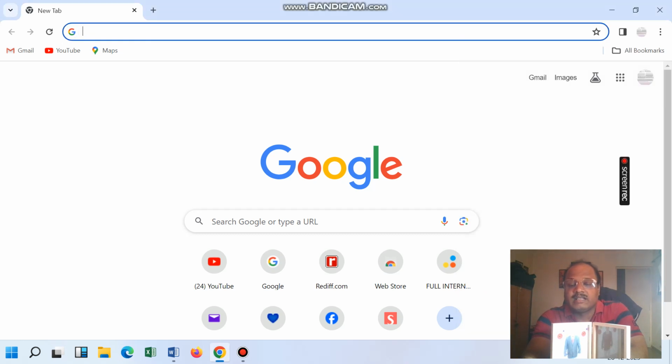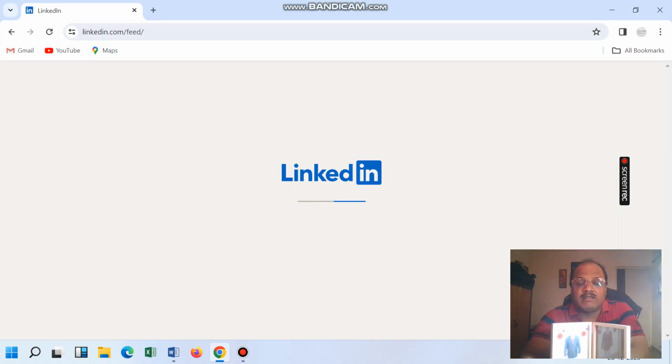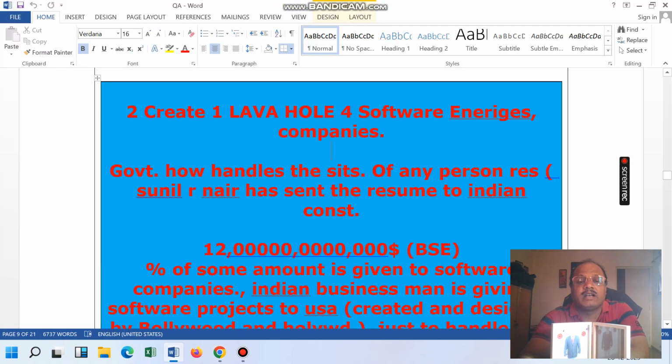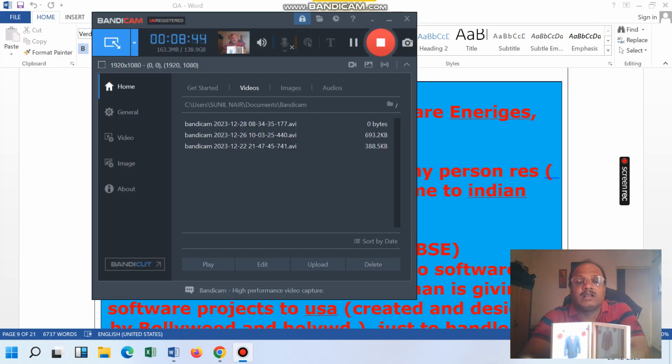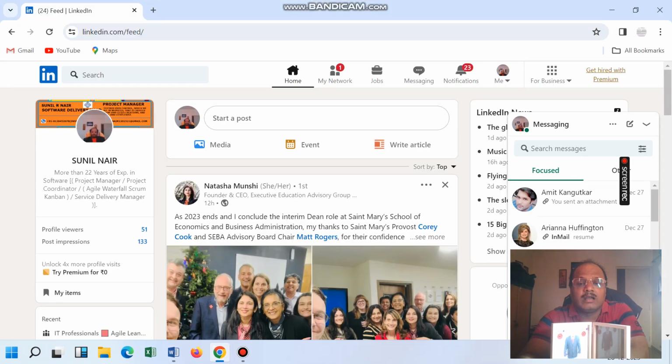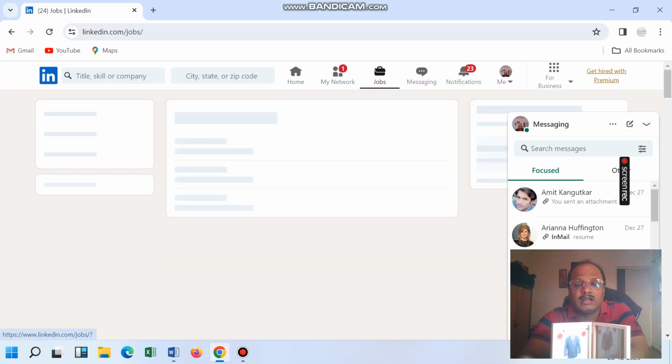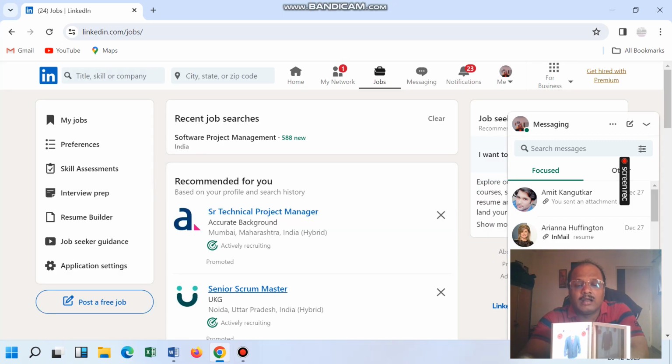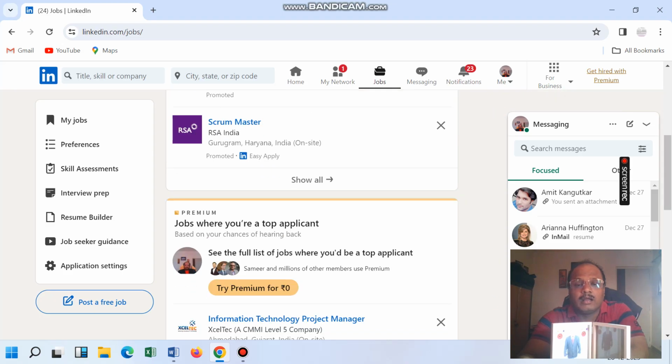So like this, things are there. One of the persons told that yes, the lava industry is connected up to that level. So up to that level things are there.